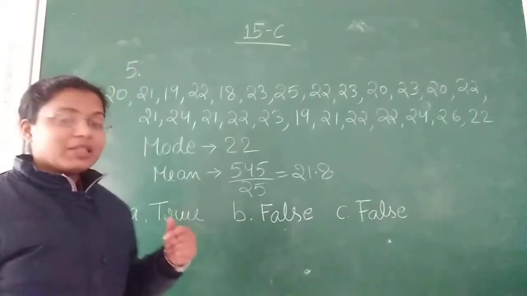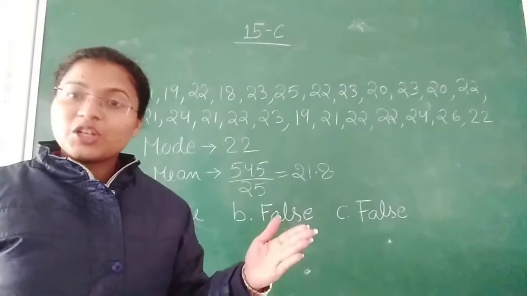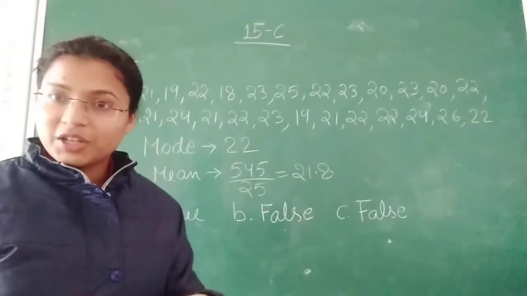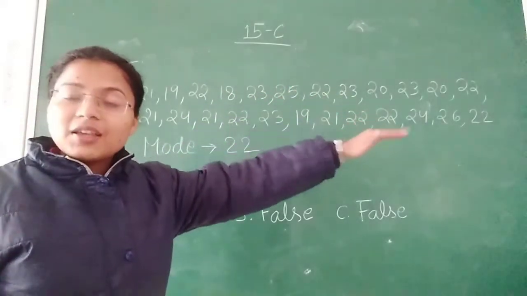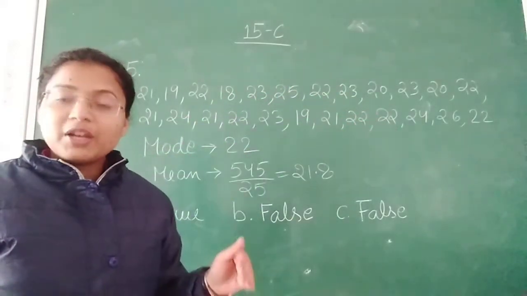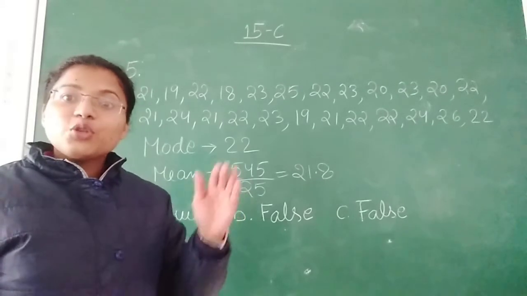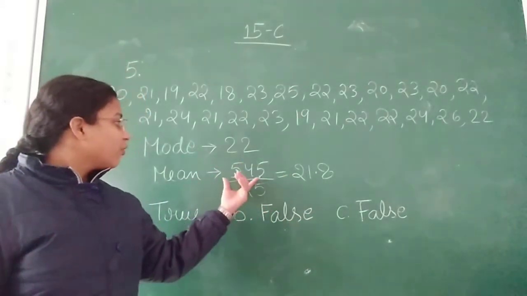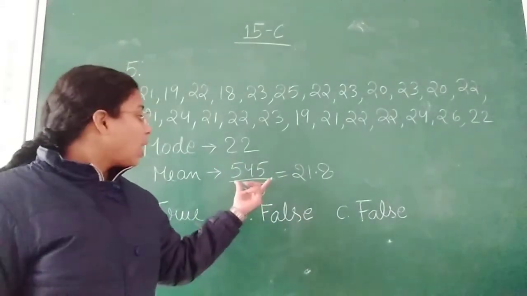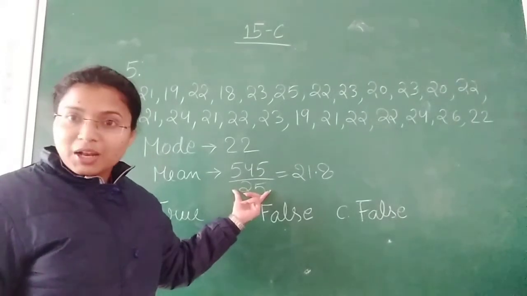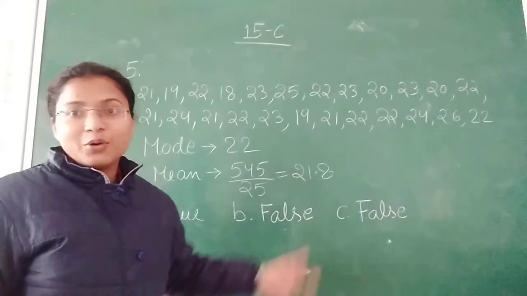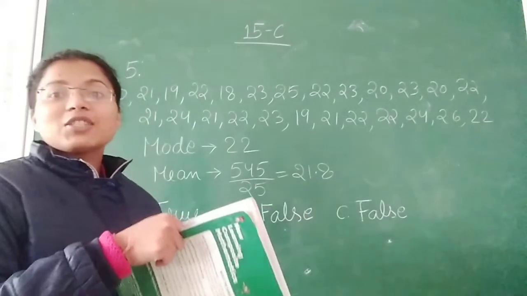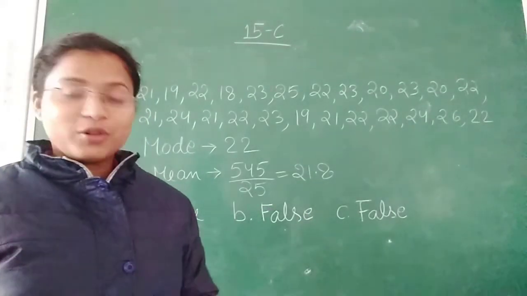And mean means the sum of the observations upon the total number of observations. You have to add all of these and divide by the total number, which is 25. When you add, you will get 545 upon 25, the total number. This will give you 21.8.